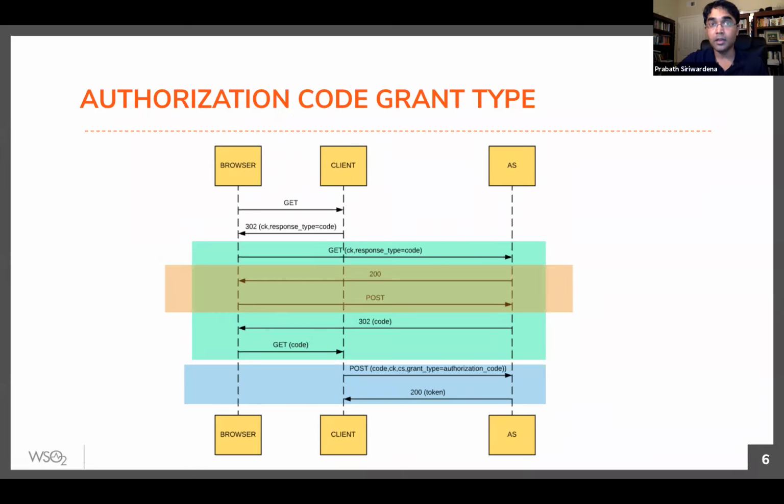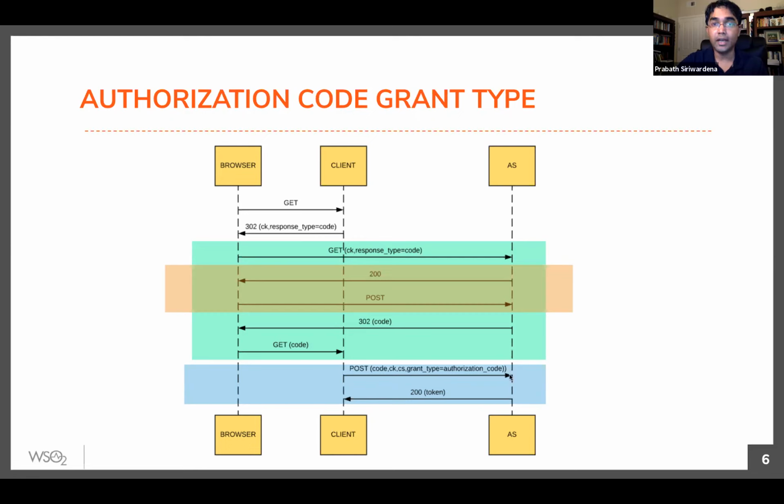The grant type parameter always goes to the token endpoint, while the response type parameter always goes to the authorized endpoint. The authorization code flow defines the entire thing: how you get the token, and what the response type parameter should be. But the grant type only goes to the token endpoint of the authorization server.